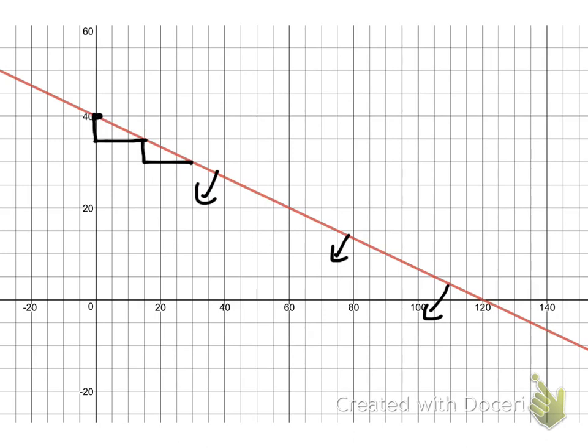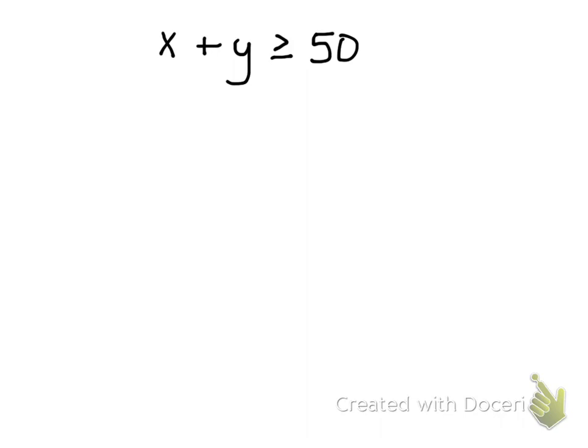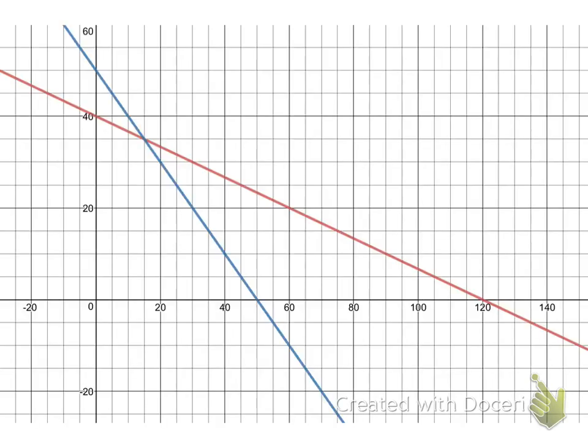So let's take our second inequality that we came up with. This one's a little bit easier to get isolated. We're going to move our x over. And so y is greater than or equal to negative x plus 50. And so, again, this line we were shaded below.